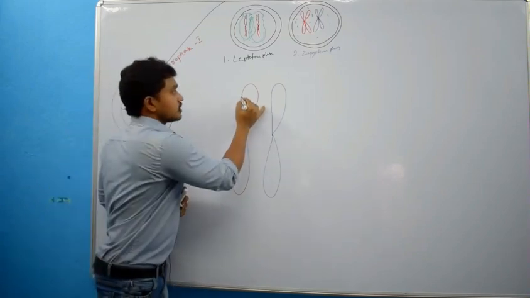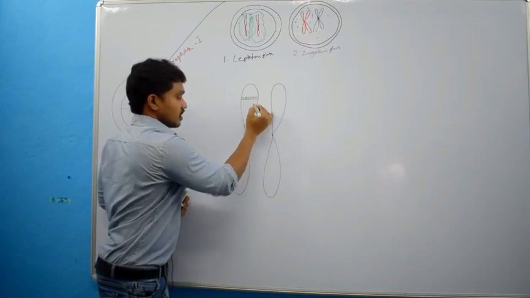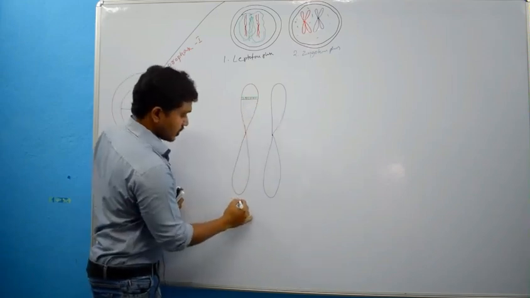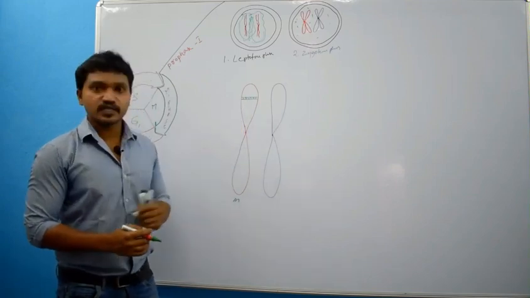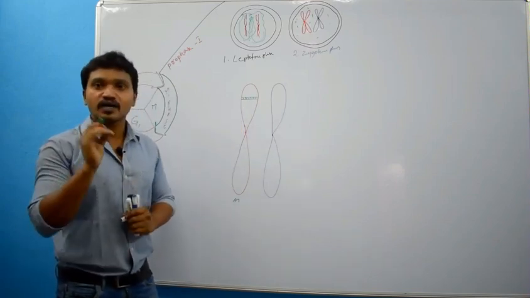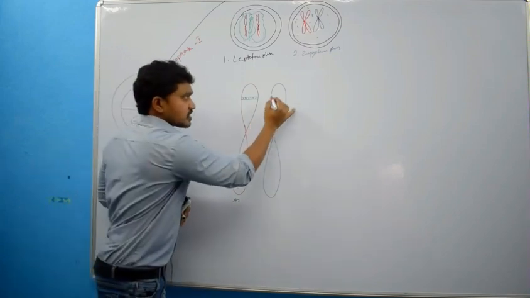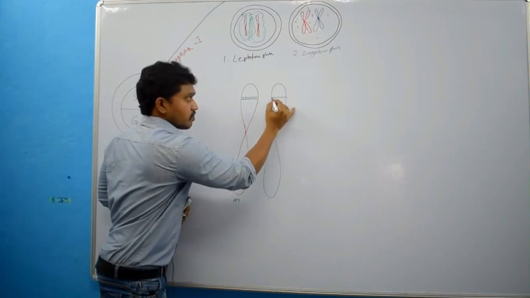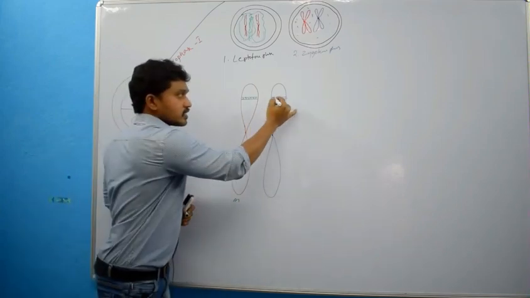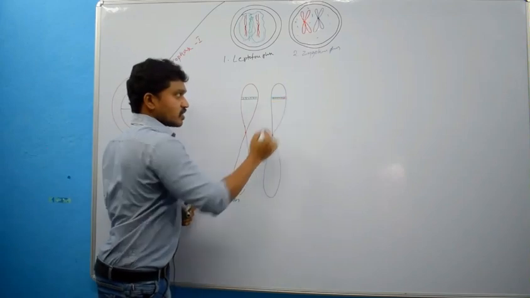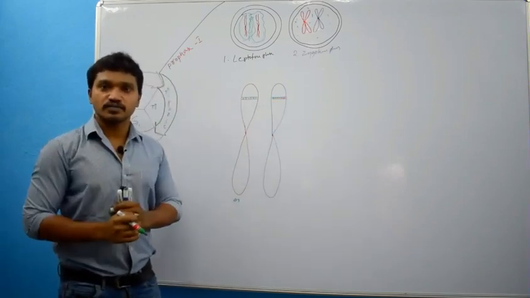Just imagine this is a gene present in the maternal chromosome and this gene represents the color of the individual. And in the same location there will be a gene which also represents the color of the individual.